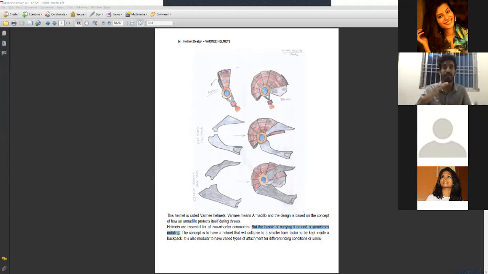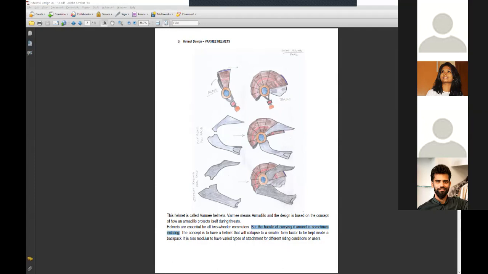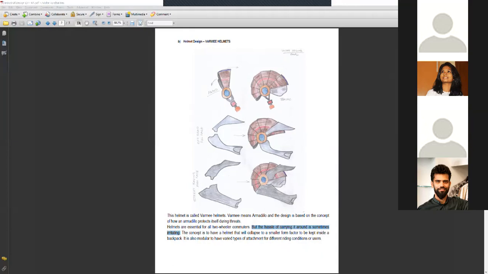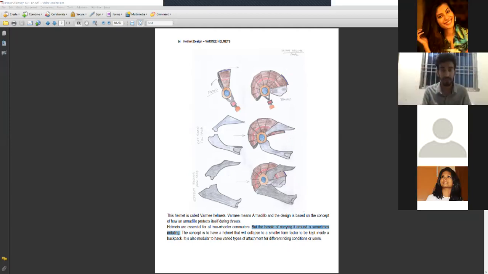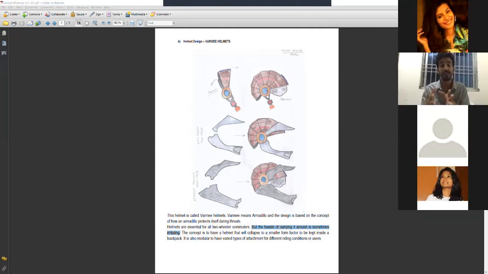One can be collapsible. One can be foldable. One can be material-based, which can deform or something like that. Then, after combining all those things, you can say, this is the final solution that I got, and then talk about the materials. This will define your actual process, how you came to the solution instead of just putting the solution. Are you getting my point? Then only you will be able to make the justification for the design. Okay, so do that.